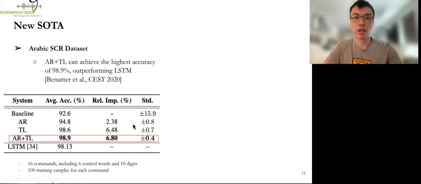For the Arabic speech command dataset, we observe that adversarial reprogramming combined with transfer learning can achieve the highest accuracy of 98.9%, which outperforms the LSTM state of the art at the time. It is also worth noting that adversarial reprogramming alone can achieve relatively competitive results with much fewer parameters. But of course, when combined with transfer learning, it yields even better performance.